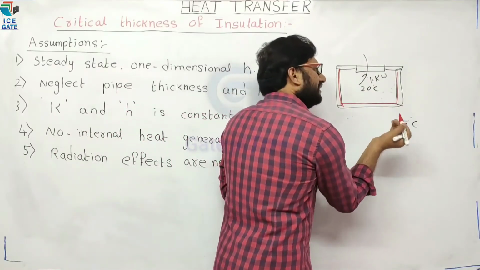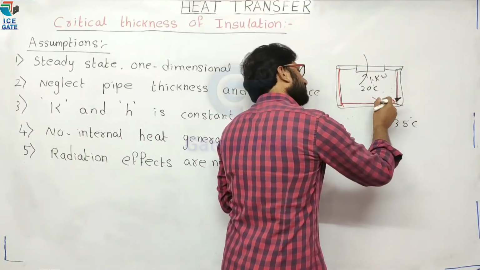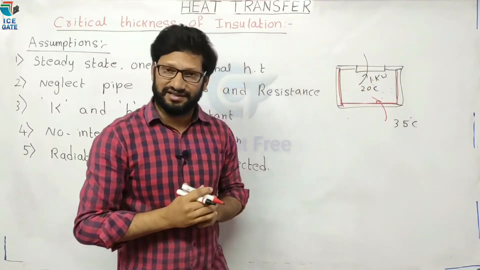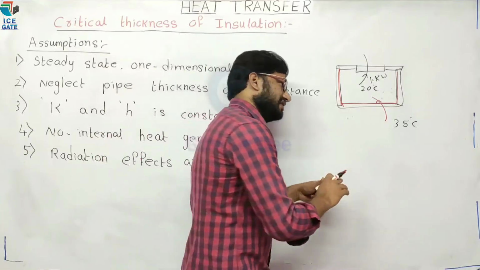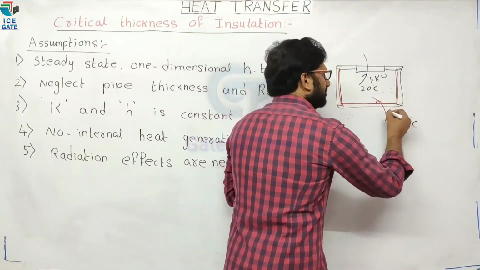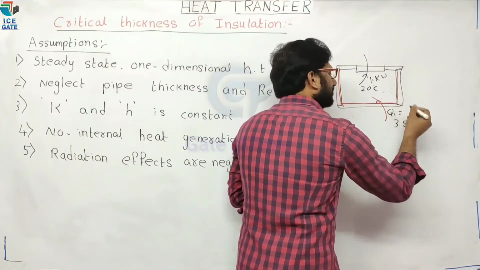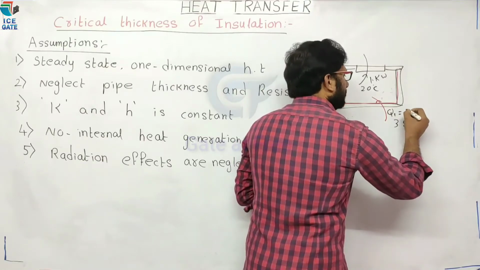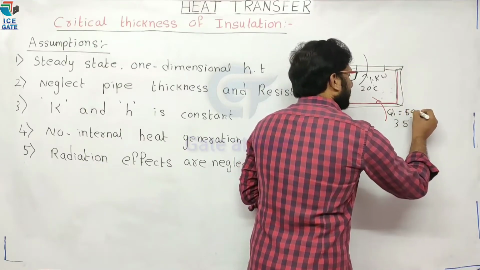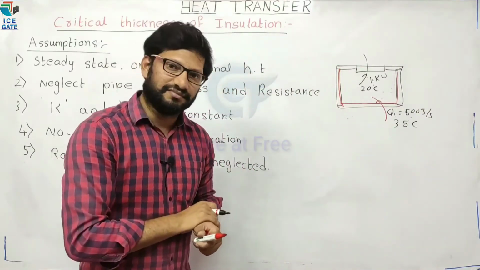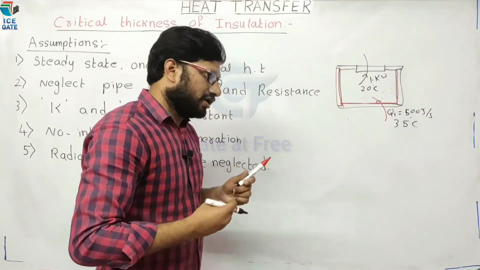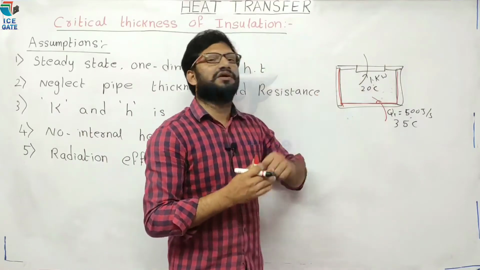We know that heat transfer takes place from the higher temperature region to the lower temperature region. For example, before insulation, the rate of heat transfer, say Q1, is 500 joules per second. Now we want to increase the efficiency of air conditioning.